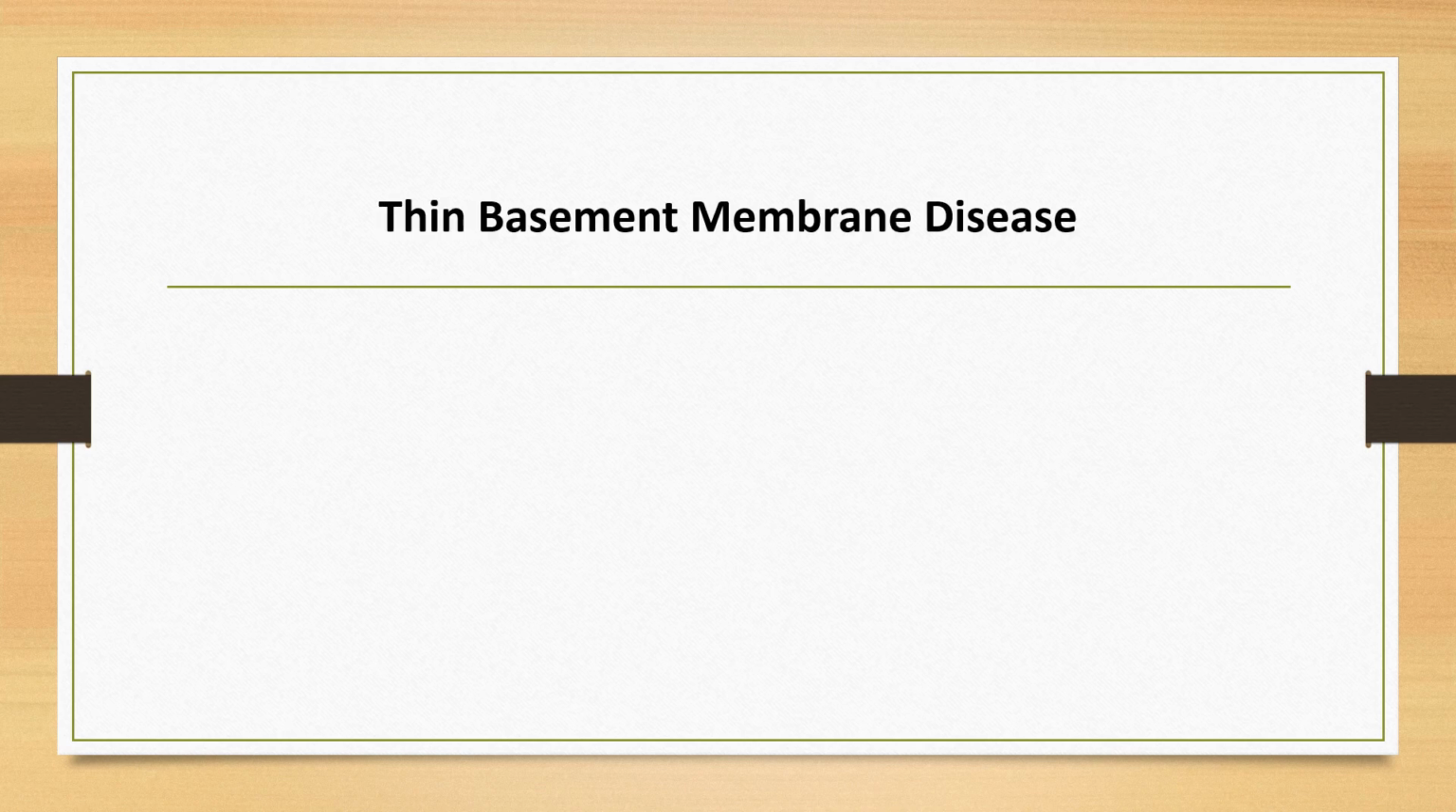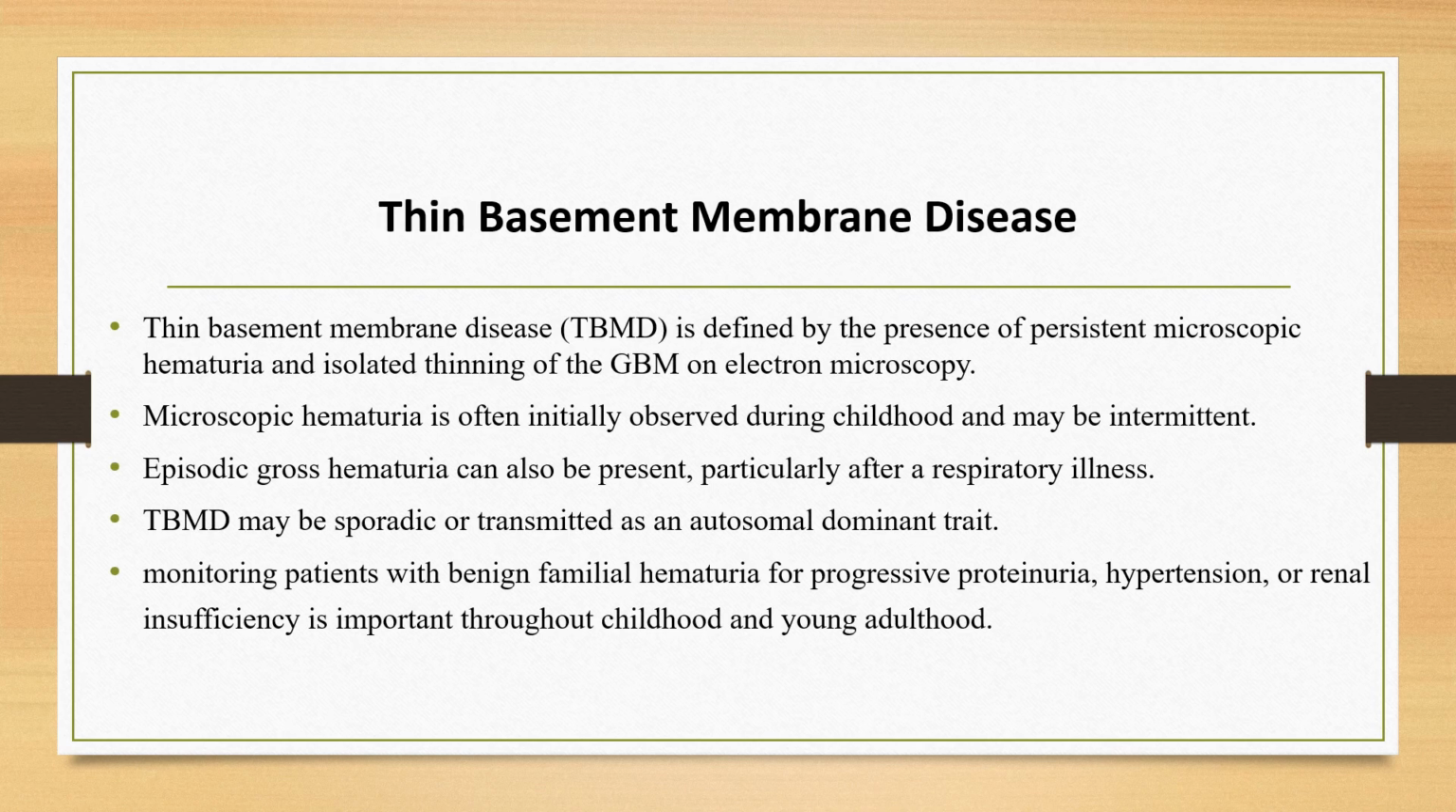The other topic is thin basement membrane disease. Thin basement membrane disease is defined by the presence of persistent microscopic hematuria and isolated thinning of the glomerular basement membrane on electron microscope. Microscopic hematuria is often initially observed during childhood, and it might be intermittent. Episodic gross hematuria can also be present, particularly after respiratory illness. Isolated hematuria in multiple family members without renal dysfunction, which is referred to as benign familial hematuria, is often presumed to have thin basement membrane disease as the underlying pathology.